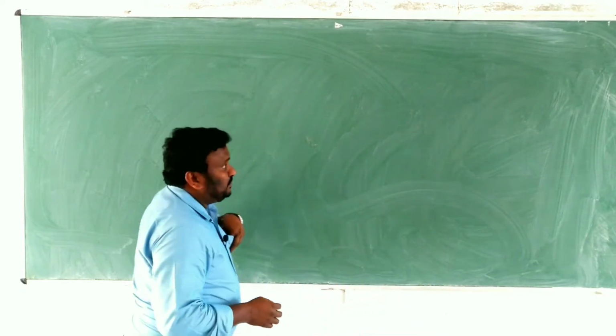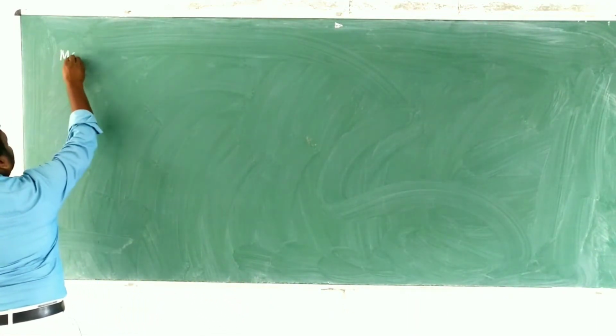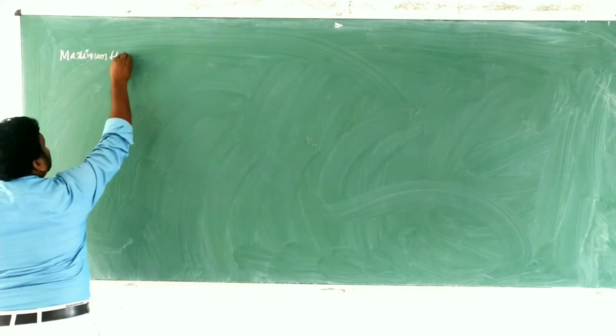So children, today's topic is the maximum height of a projectile.